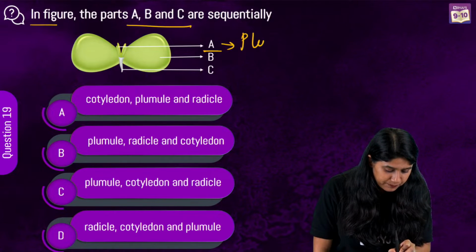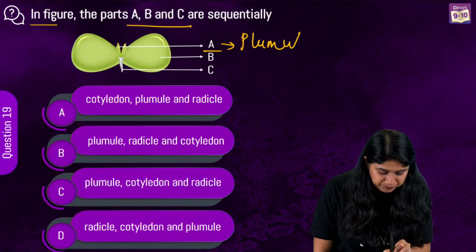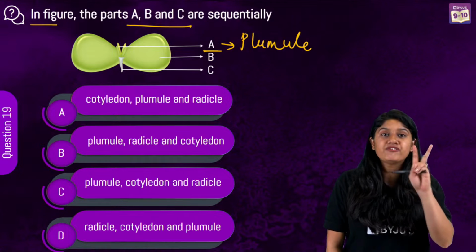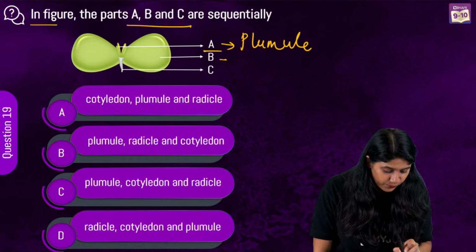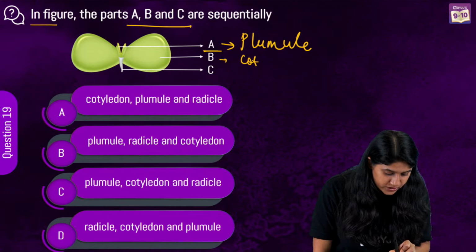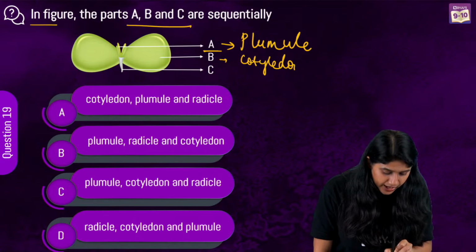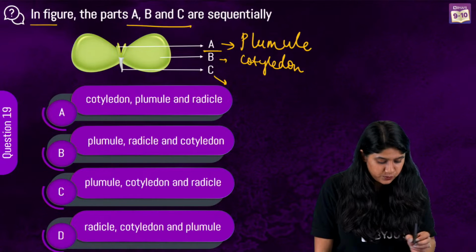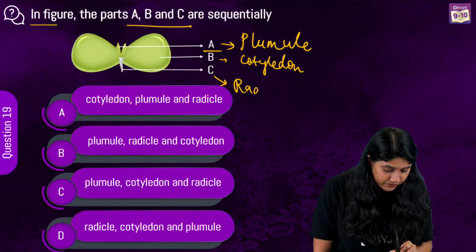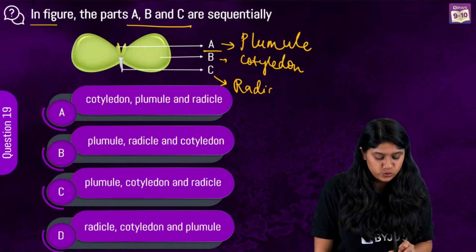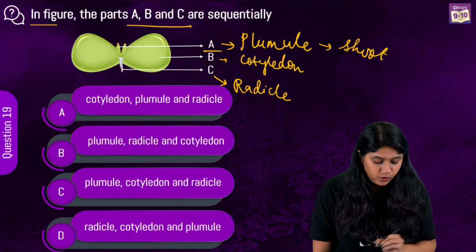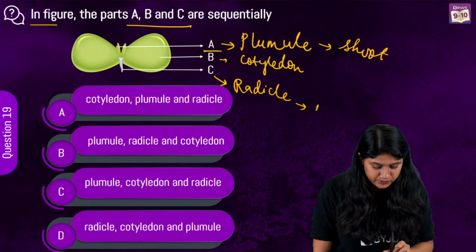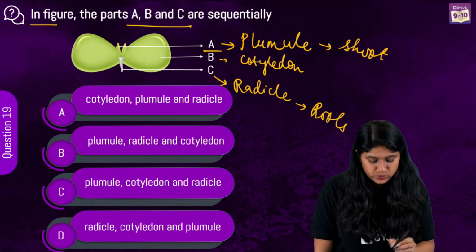Please do write if you want to. Then, of course, we have two cotyledons, dicot. So the B over here is the cotyledon. And the C over here is the radicle. That will be giving rise to the roots. So plumule will give rise to the shoot, cotyledon will be helping, and the radicle will be giving rise to the roots. Clear, everyone?